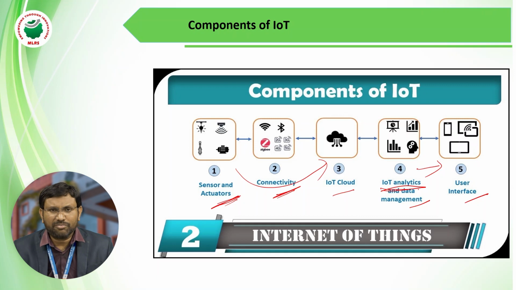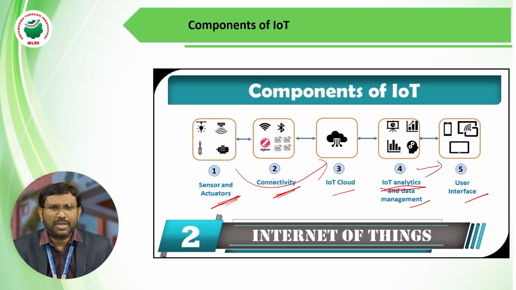So these two devices are connected to the internet, so that I can monitor what is going on at my home from my office.